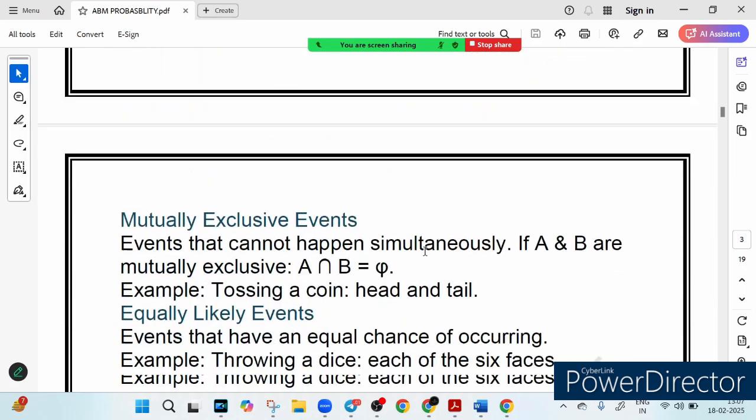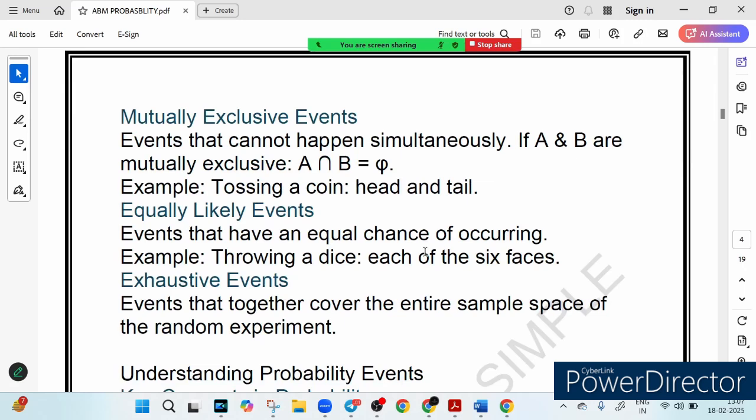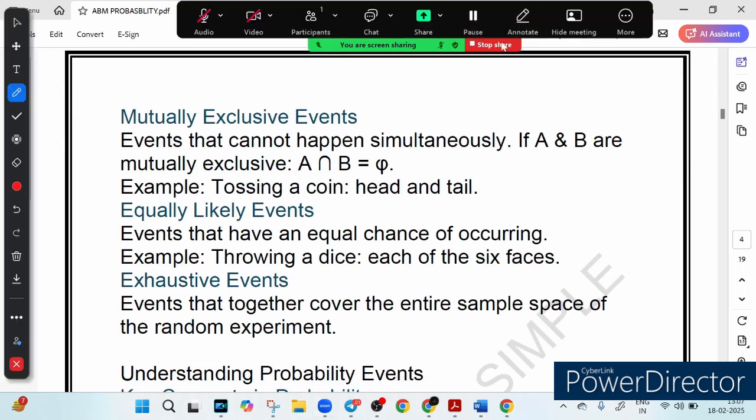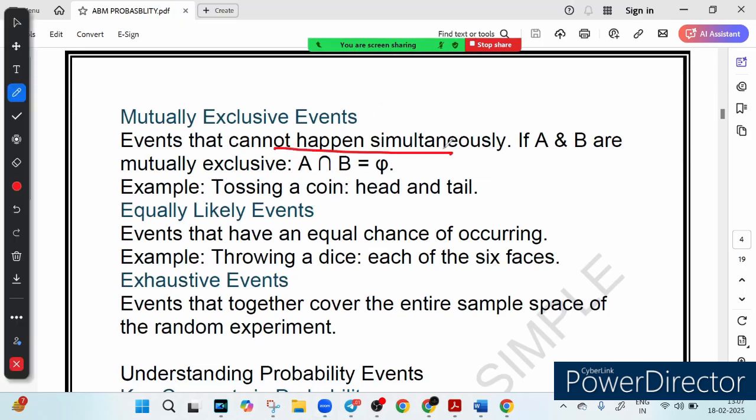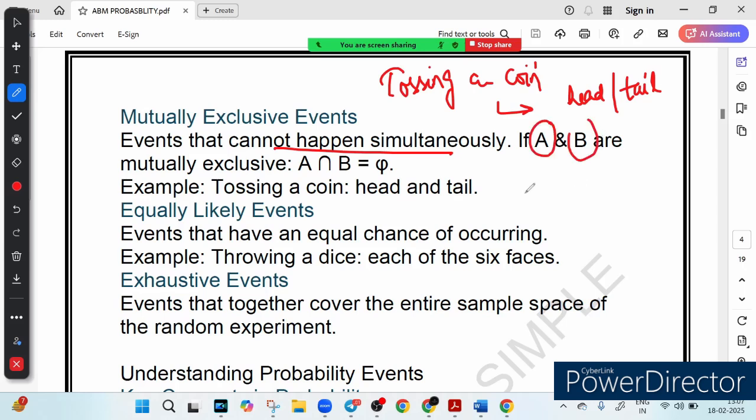Then we have something called mutually exclusive events. Very, very important. See, those events that cannot occur together, that cannot happen together, are called mutually exclusive events. For example, you are tossing a coin, right? So you either get a head or you get a tail, but never both at the same time. So event A denotes getting a head, event B denotes getting a tail. So this A and B are mutually exclusive events, right?